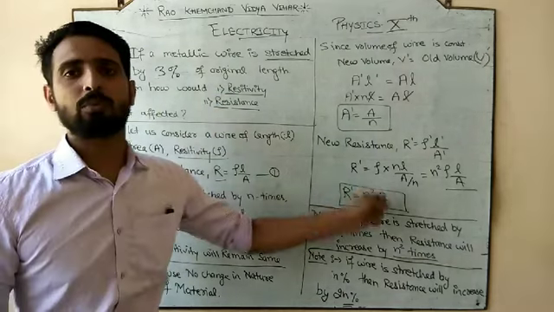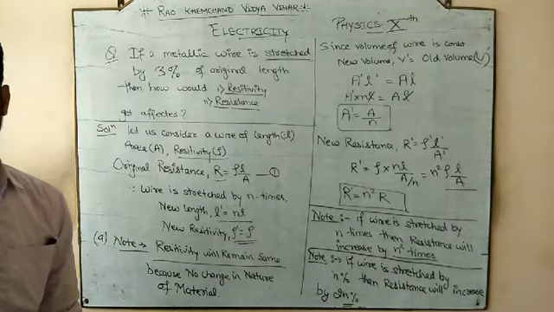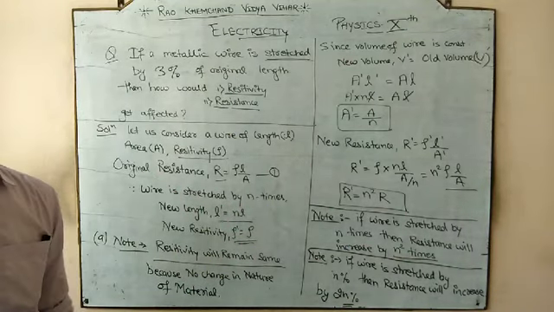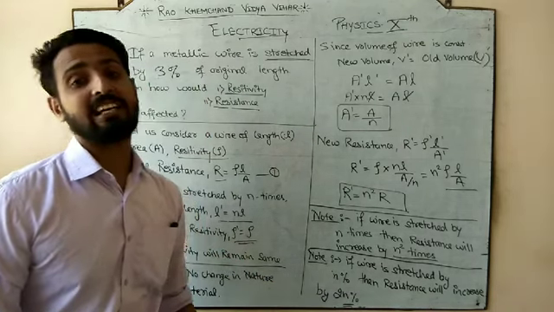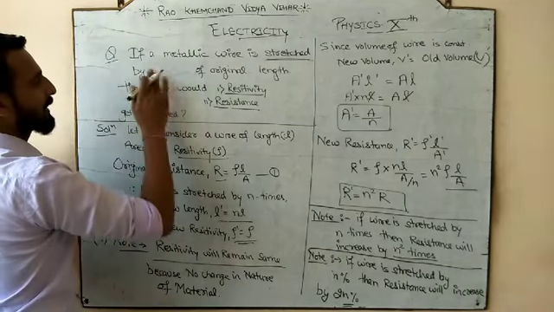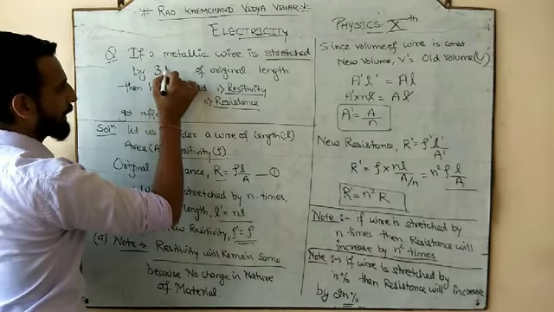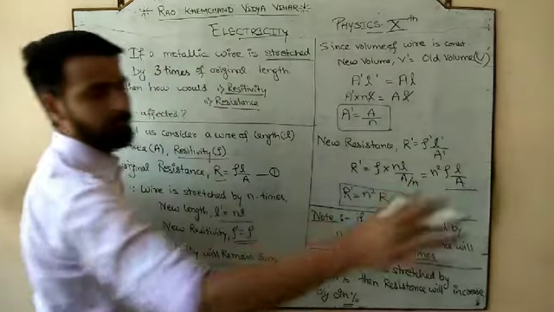The new resistance would be 6% of the original. So if the question is in percentage, the answer will definitely also be in percentage. If the question says the metallic wire is stretched by 3 times, your answer would be n square times.